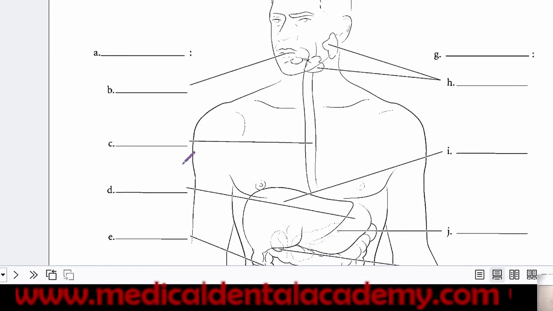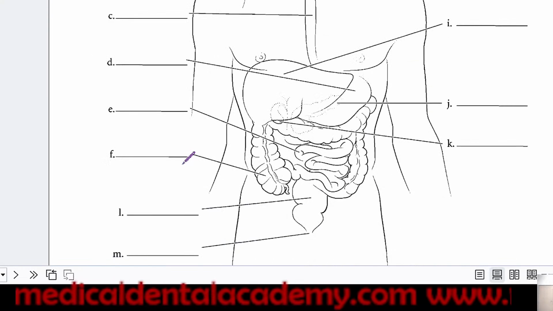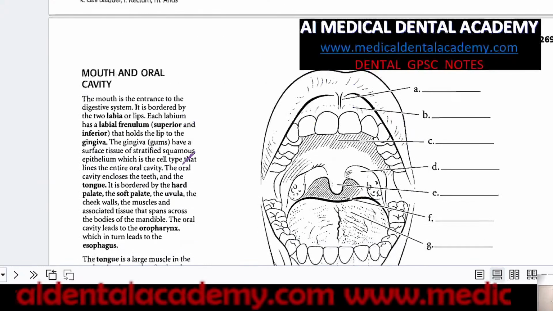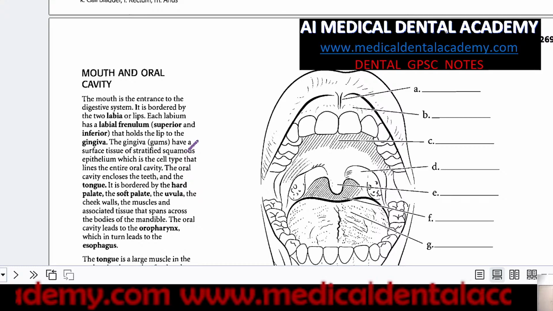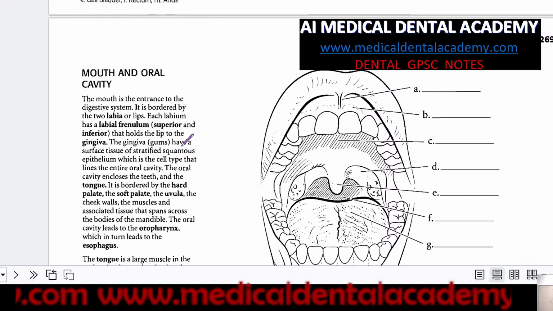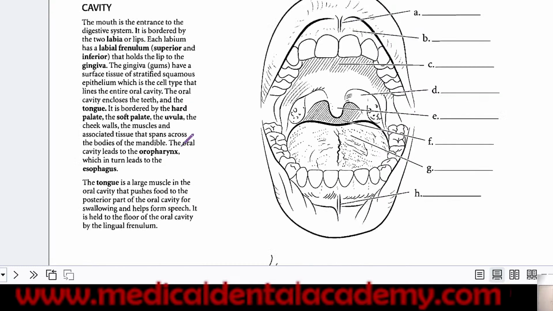If you are having any doubt, you can comment. Otherwise, this book is very easy. You can go through this in 1 or 2 days and finish the anatomy. After all these diagrams are clear, it will be very easy for you to answer the MCQ.